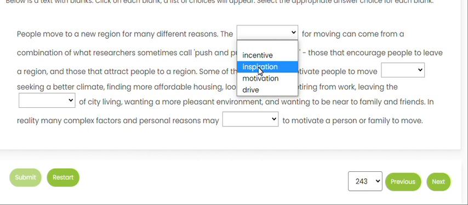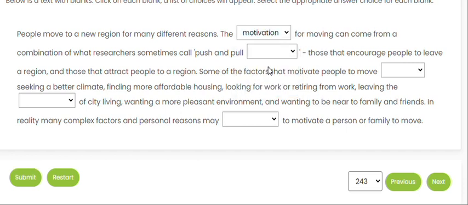Inspiration you get from something. We cannot just move because our friends are moving. That's not an inspiration. There should be a reason for doing that. The drive for moving, so drive cannot be used here. We are not talking about driving. We are saying what are the reasons behind moving. Also, when you read ahead in the third sentence, this is some of the factors that motivate people. So yes, motivation can be used as a reason for moving.